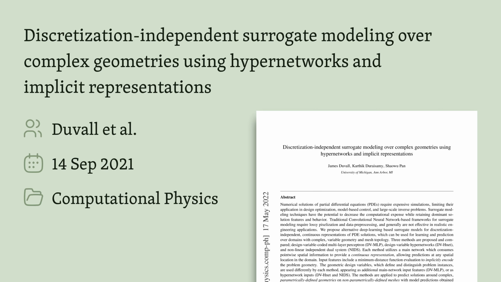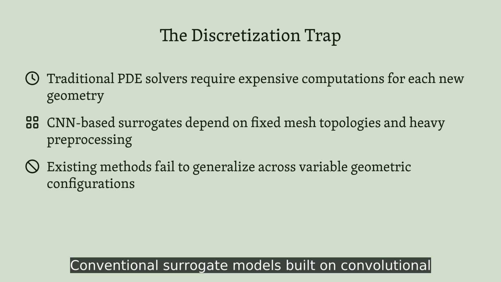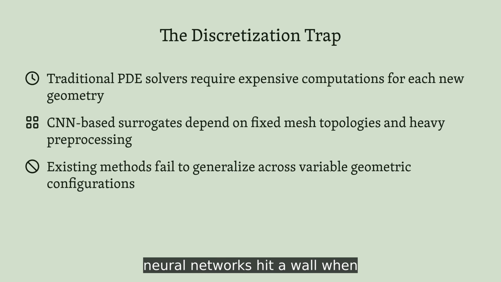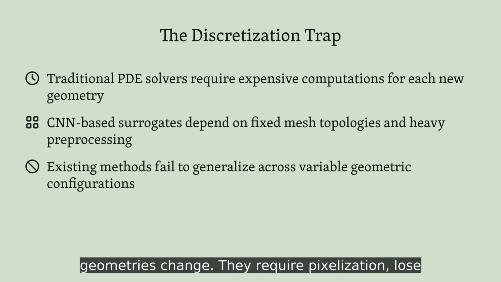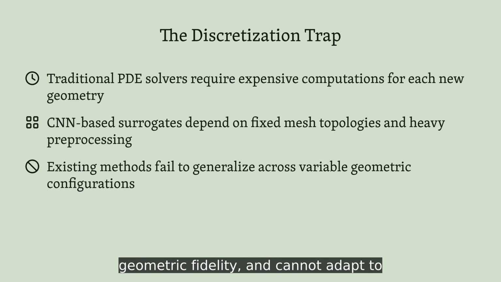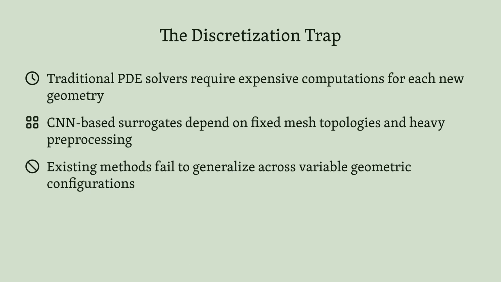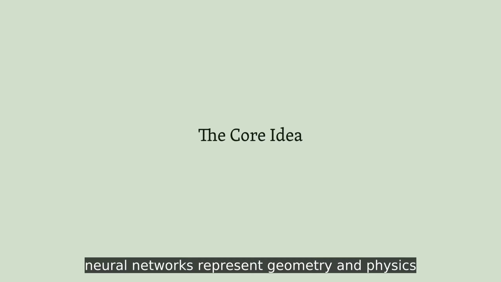exact geometry before? Conventional surrogate models built on convolutional neural networks hit a wall when geometries change. They require pixelization, lose geometric fidelity, and cannot adapt to new mesh structures without retraining. The authors recognize that the problem isn't just computational expense, it's the rigid dependence on discretization itself. The solution lies in rethinking how neural networks represent geometry and physics together.